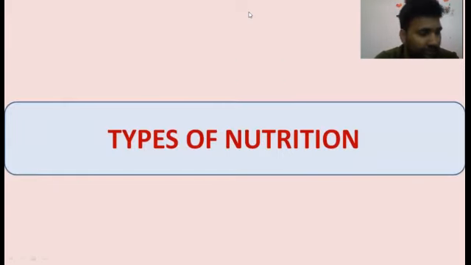We have already studied nutrition, so we will now go for the types of nutrition. If you recall, in the last lecture we talked about life process. This nutrition topic belongs to the NCERT syllabus chapter named life process. In the last lecture we covered what is life process, what is a living thing, what is a non-living thing, what criteria are set to identify living and non-living things, and how they survive.